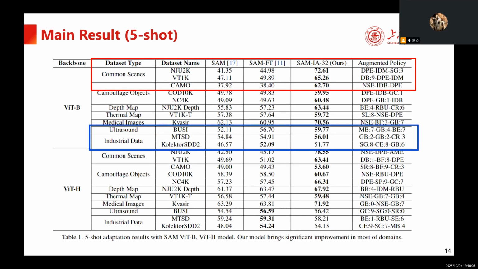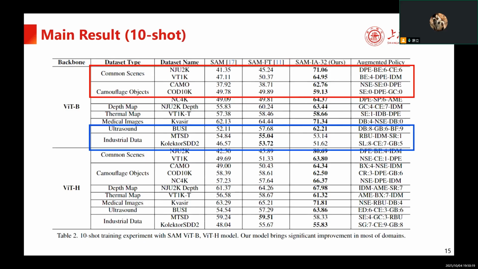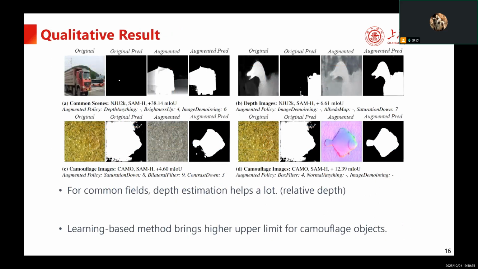From our 5-shot and 10-shot experiments, you can see that our method significantly outperforms fine-tuning in common and camouflage domains. However, in ultrasonic and industrial domains, the improvement is relatively limited. From qualitative analysis, we found that depth estimation works best for accumulated objects.